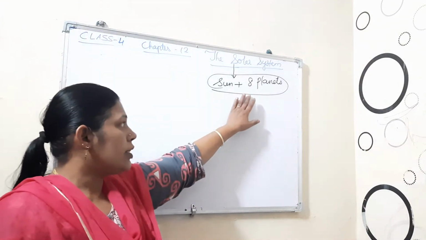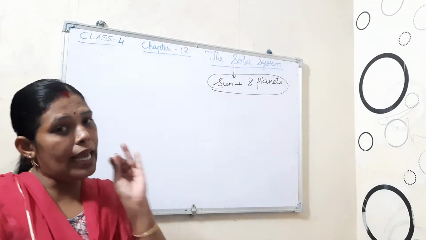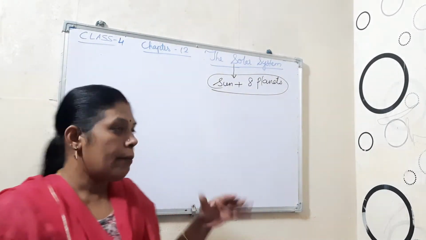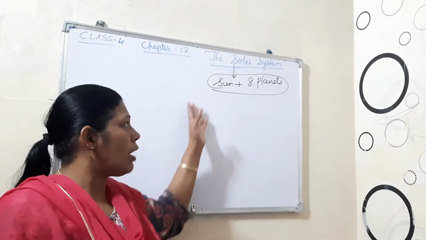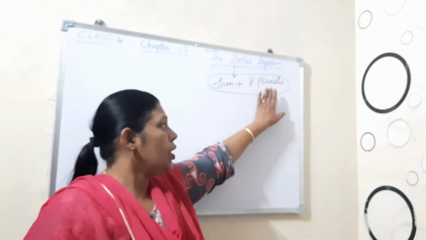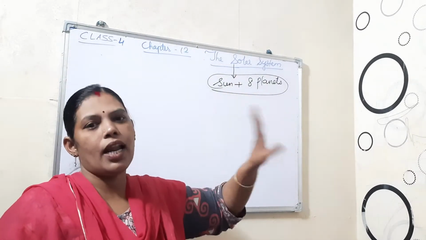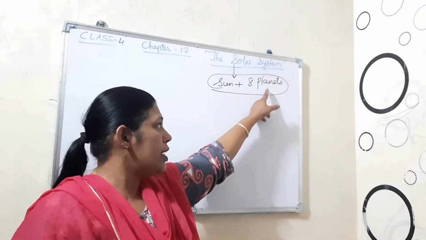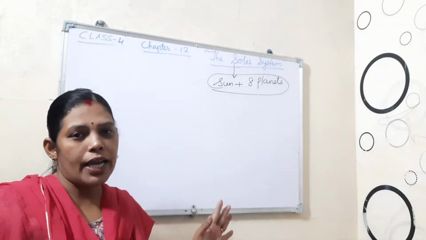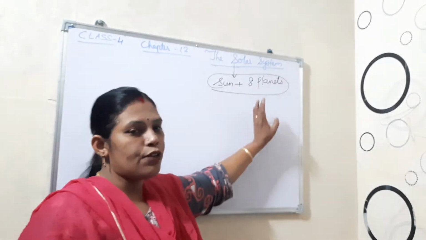These planets are also heavenly bodies, and they revolve around the Sun, but they don't have their own light. The Sun has its own light and heat, but the planets reflect the light of the Sun.